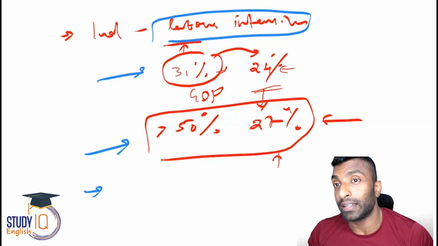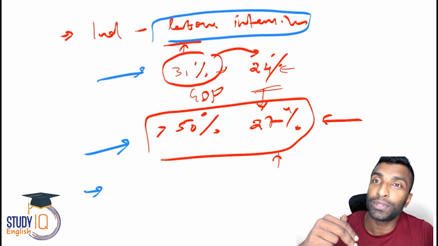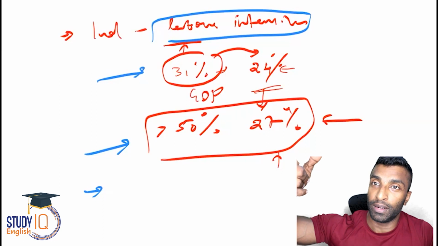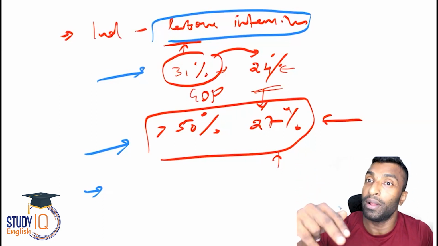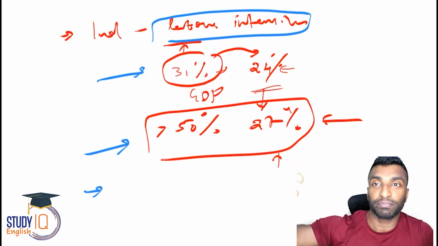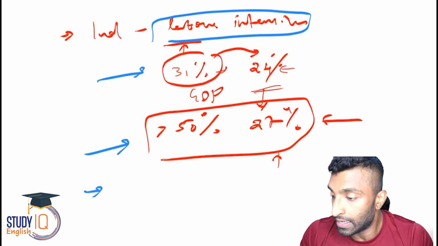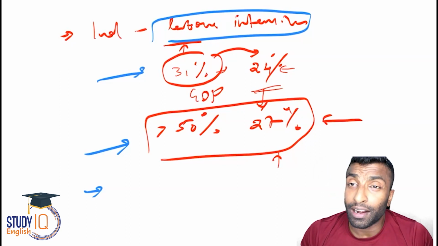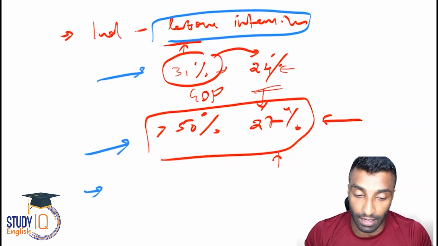Why? Because if your industry is doing good, you can reduce the import, you can substitute the import, you can export more. So the trade deficit problem will come down. Automatically, current account deficit will come down. Balance of payment situation will be better. Forex will improve. All these are the advantages. So for this, there are a lot of things that have been done, like national manufacturing policy and all. We'll be discussing about that later in the coming session.